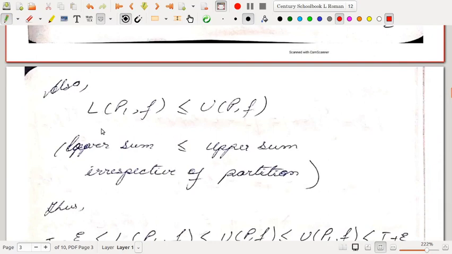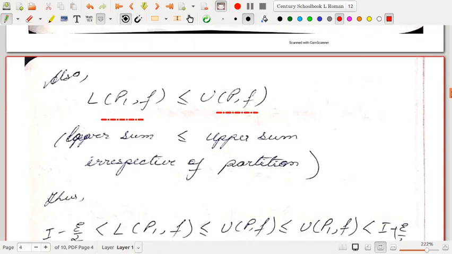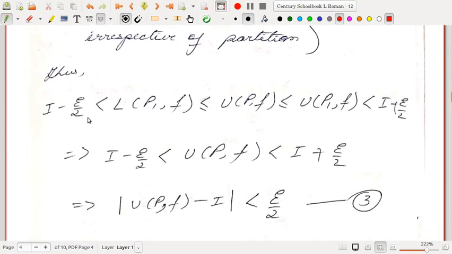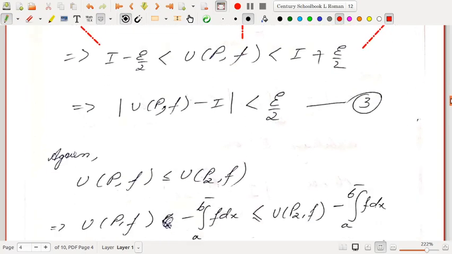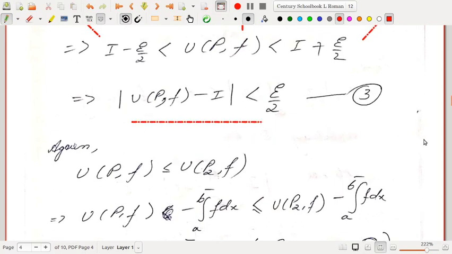Again, any lower sum is always less than or equal to any upper sum, irrespective of the partition. This also we had proved earlier. So L(P1, f) is again less than or equal to U(P, f). Thus combining everything, we get I minus epsilon by 2 is less than this, and this is less than U(P, f), and since P is a refinement, this is less than or equal to U(P1, f) and less than I plus epsilon by 2. So ultimately we just pick up these three. We get I minus epsilon by 2 less than U(P, f) less than I plus epsilon by 2. So we have got a partition which satisfies this criteria.